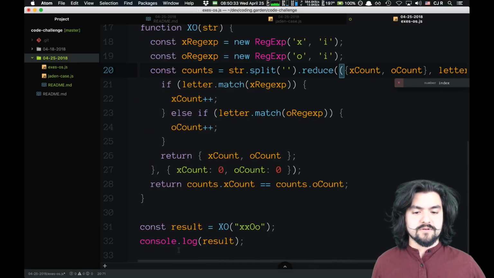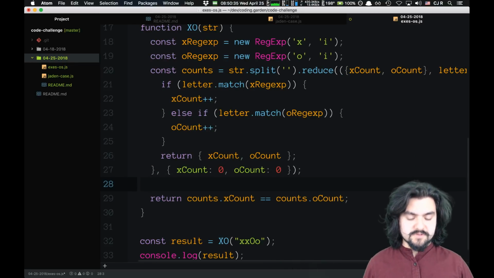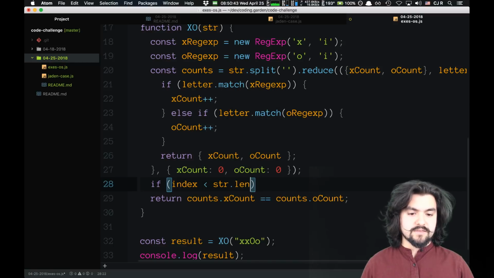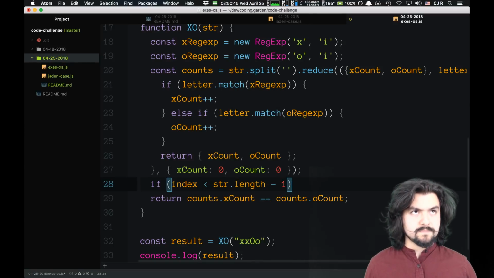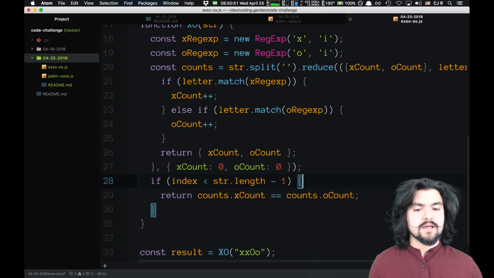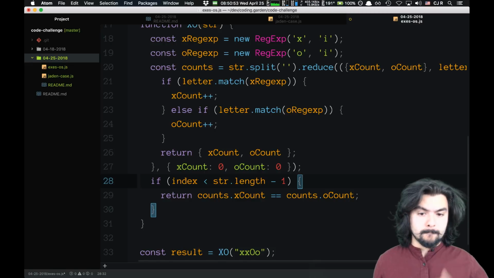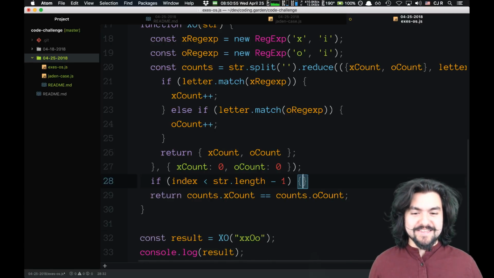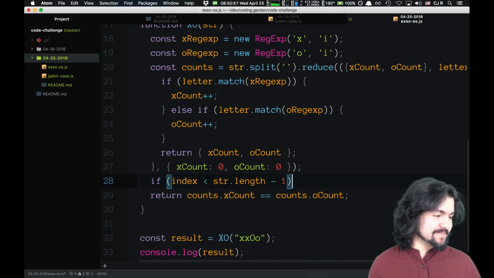And so basically we'll say if index is less than string.length - 1, then... wait, that's the wrong thing. The if statement should be inside of the reducer.